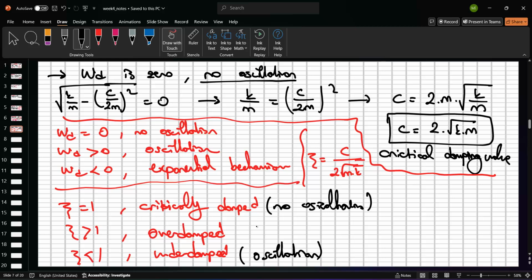And so what happens in the overdamped system? No oscillation. Because it's overdamped.